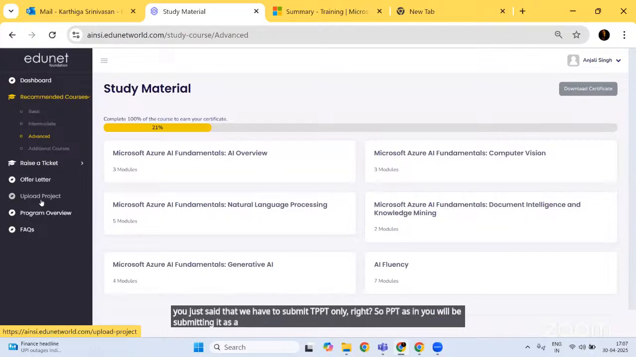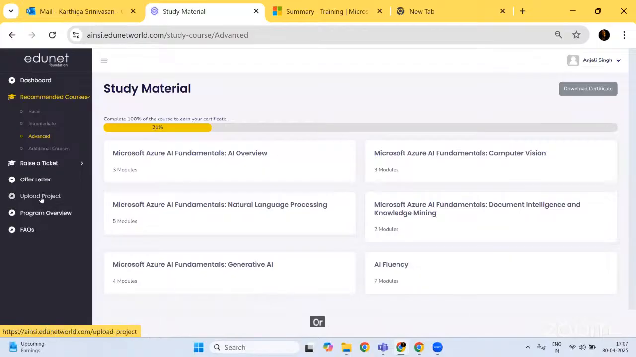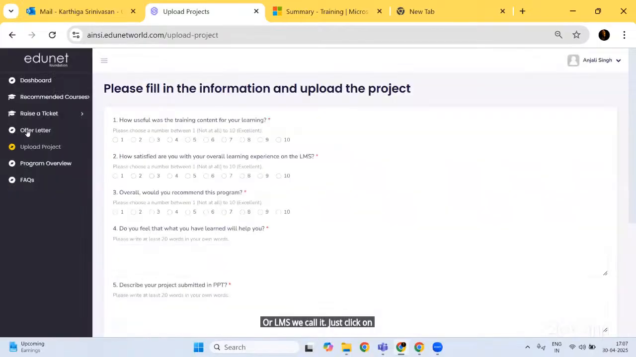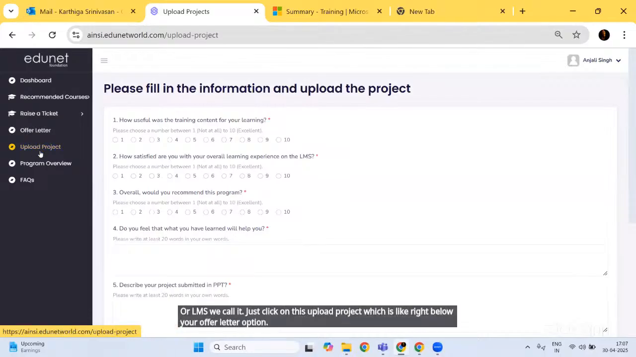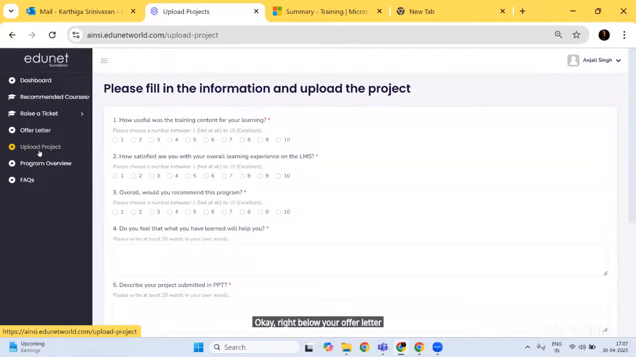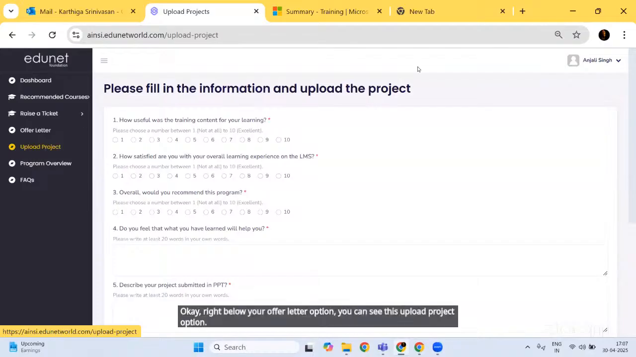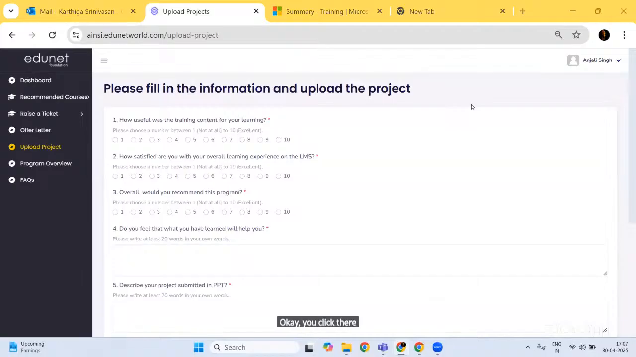Let me also show you how exactly it looks. Okay, so this is our dashboard or LMS, we call it. Just click on this upload project, which is right below your offer letter option. Right below your offer letter option, you can see this upload project option. You click there.